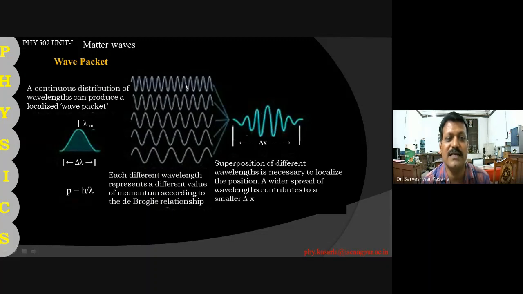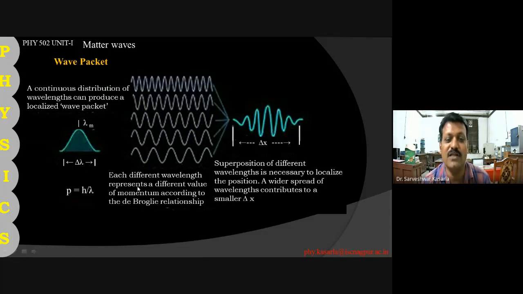A continuous distribution of wavelength can produce a localized wave packet. These are the waves, and finally you are getting this resultant wave. This is called the wave packet.